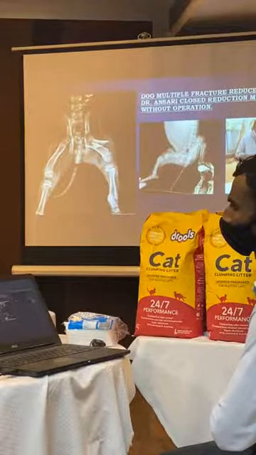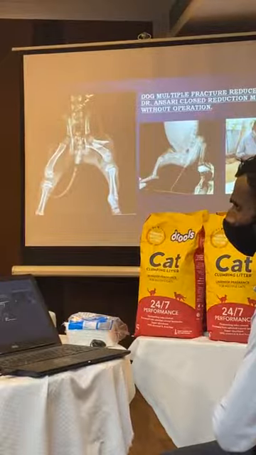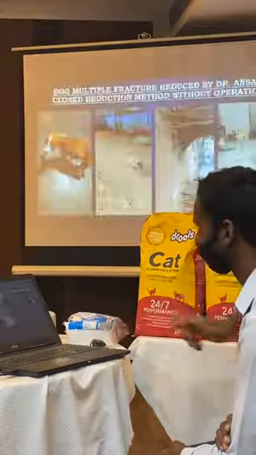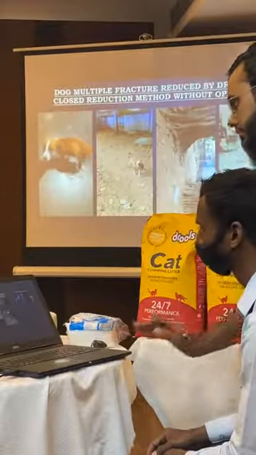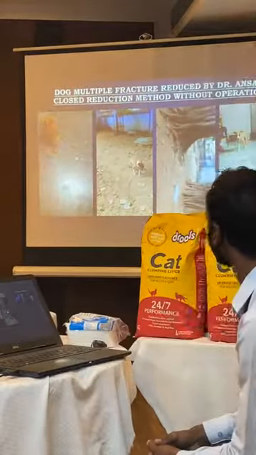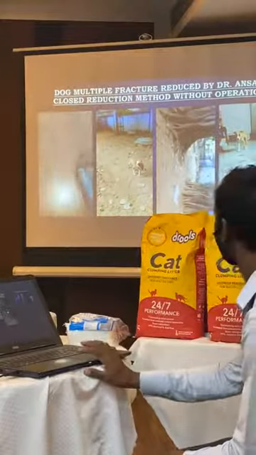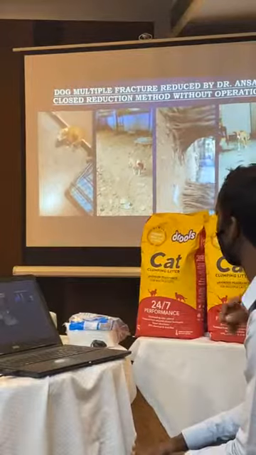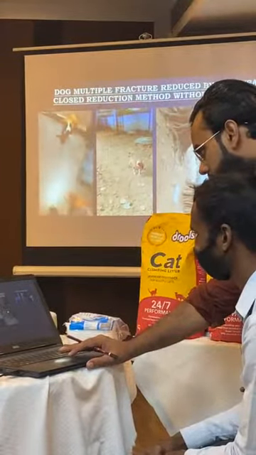Crutches bear the weight and not the limb. In this way, after 2 weeks, 3 weeks, it started walking. You see, lameness is there because it is a very, very weak and very new fracture repair. It is bearing the weight with very great difficulty.